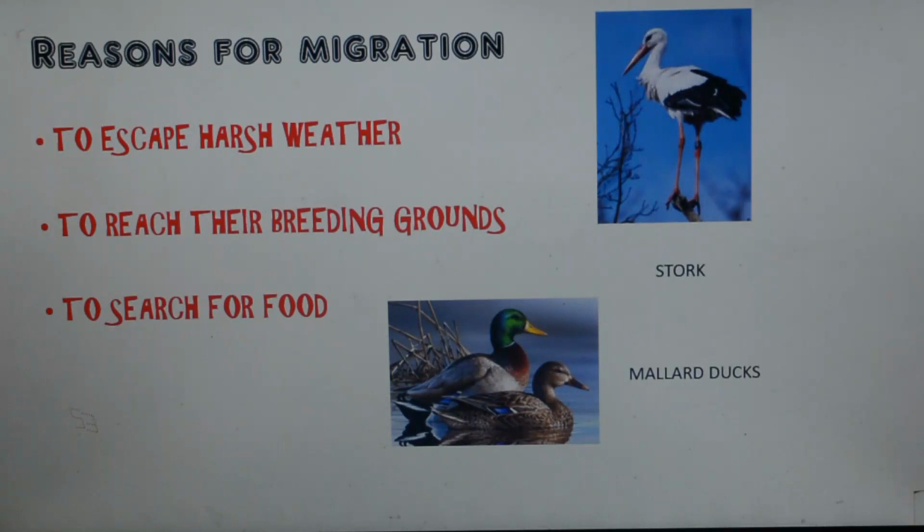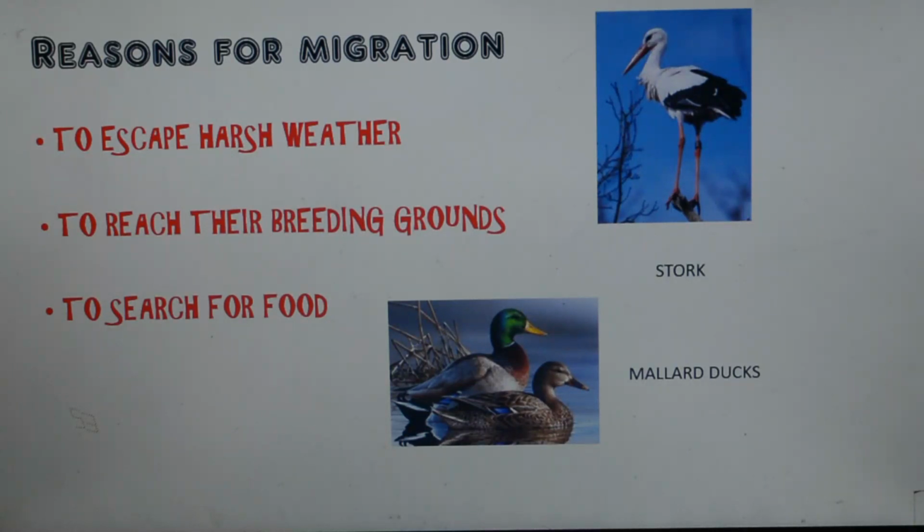Second one is to reach their breeding grounds. Breeding grounds, as I told you, are where they lay eggs or give birth to young ones. They normally prefer a warmer region or a favorable region. So in search of breeding grounds also they migrate. And some birds and animals migrate in search of food. Elephants, you can see, can migrate around 1,000 kilometers to escape a drought during a dry season, or to access more nutritious food or more abundant water during a wet season. For that reason they migrate.